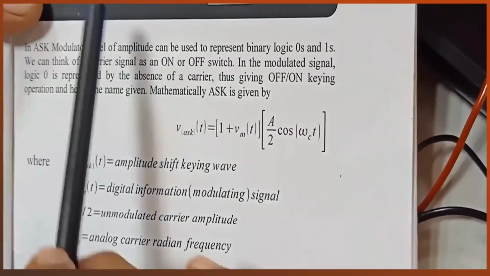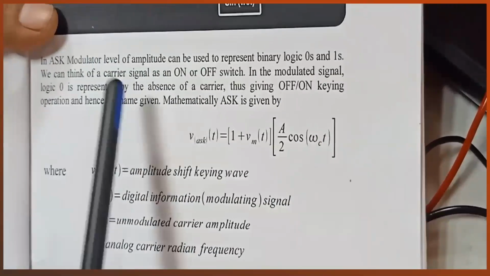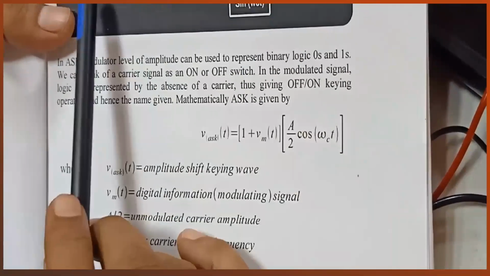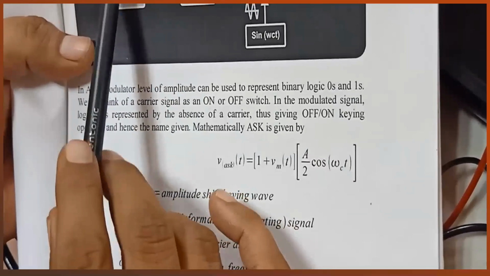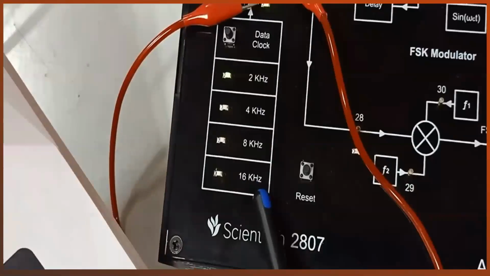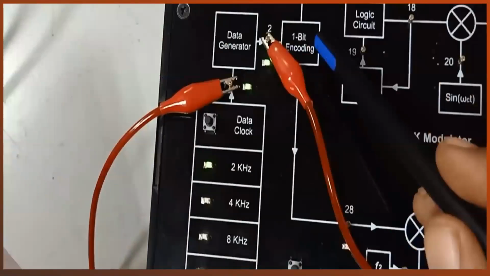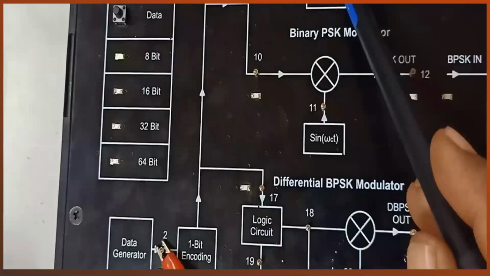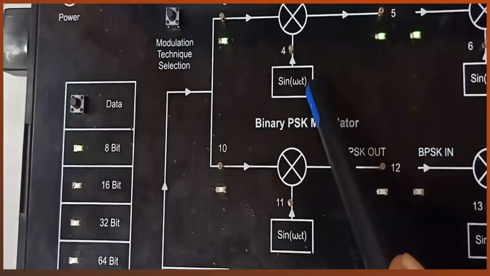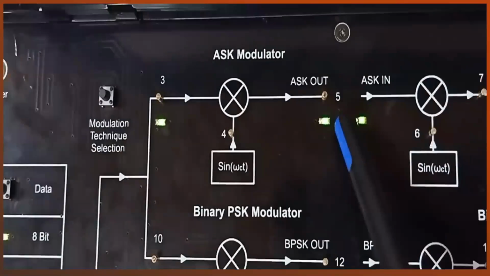So this is the process. This equation is running on this kit, and our block diagram is the data generator and 1 bit coding. After that, we multiply this information with the sinusoidal signal, and finally we have the ASK output.